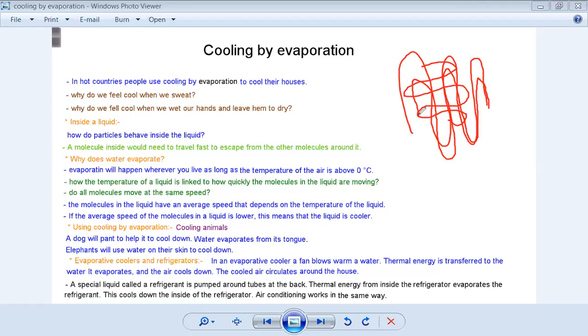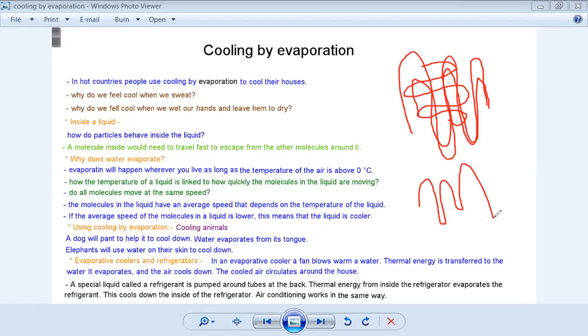So here, the thermal energy inside the tube will evaporate the refrigerant. This cools down the inside of the refrigerator. Air conditioning works the same way. If you notice, air conditioners have the same tubes inside them, with this special liquid inside.